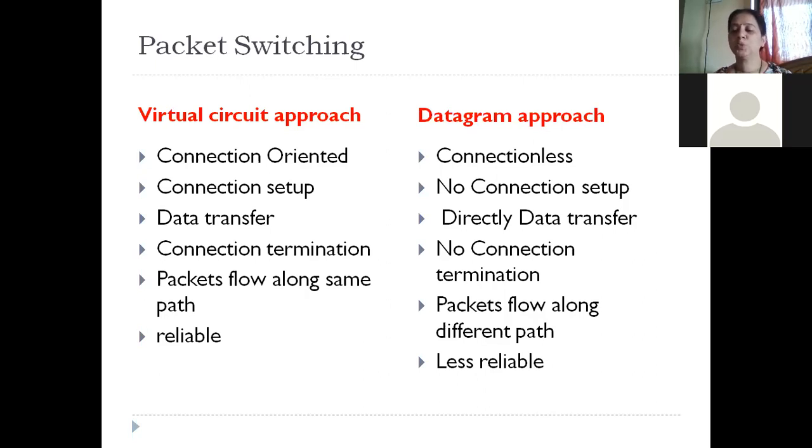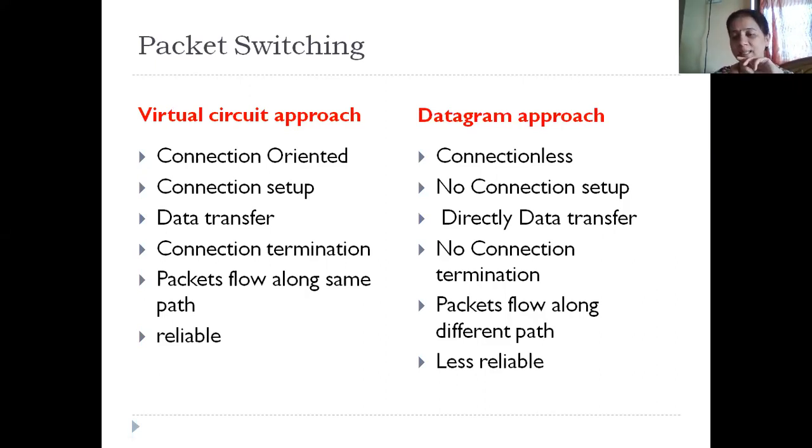So accordingly, switching is of three types. One is called message switching, the other one is called circuit switching, and the third one is called packet switching. We have learned all the three in the previous semester. Message switching was used in telegraph networks, circuit switching was used in telephone networks, and packet switching was used commonly in the internet. So packet switching is a method of switching the data by creating logical blocks of data which can be of variable length, and these blocks of data are called packets.